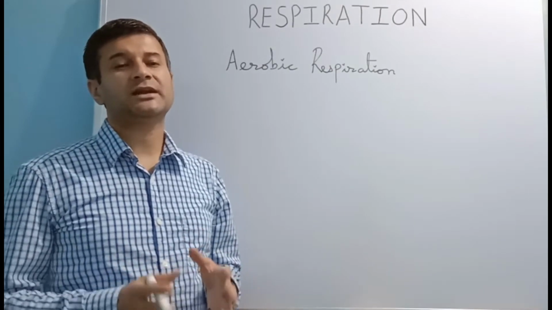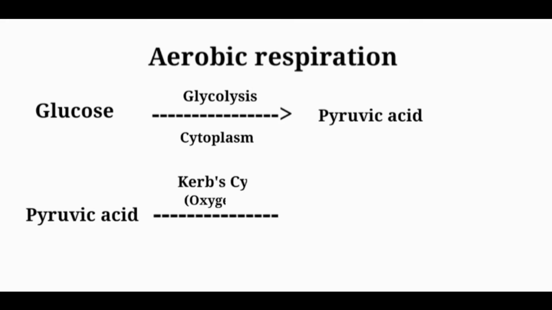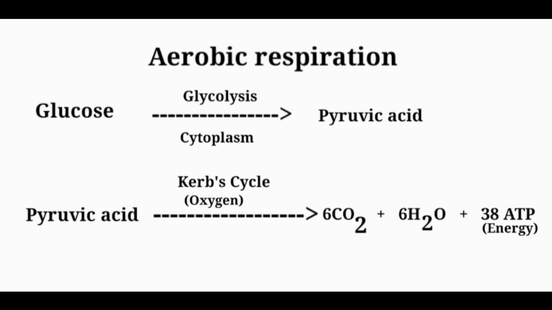Aerobic respiration can be represented as follows. Glucose undergoes glycolysis in the cytoplasm to form pyruvic acid. Pyruvic acid undergoes the Krebs cycle in the presence of oxygen to give 6 molecules of carbon dioxide and 6 molecules of water with the release of 38 ATP molecules. Mitochondria are the site of aerobic respiration in the cell.